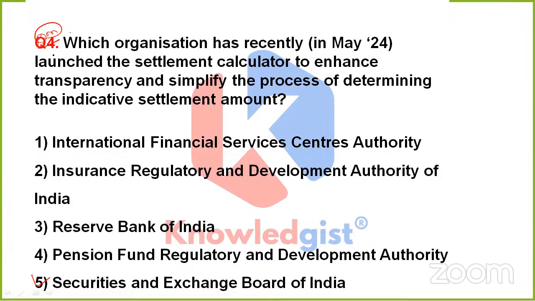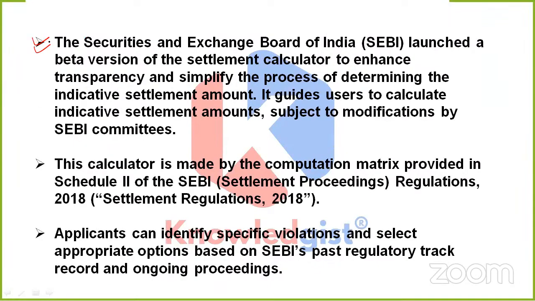The name of that particular organization that would be most optimum or prominent to launch this settlement calculator. So this time, dear, the correct option is SEBI. That is option 5, Securities and Exchange Board of India, which means SEBI has launched a beta version of settlement calculator. It is being launched to enhance transparency and simplify the process of determining indicative settlement amount. Apart from it, it guides users to calculate indicative settlement amounts subject to modifications by SEBI committees.